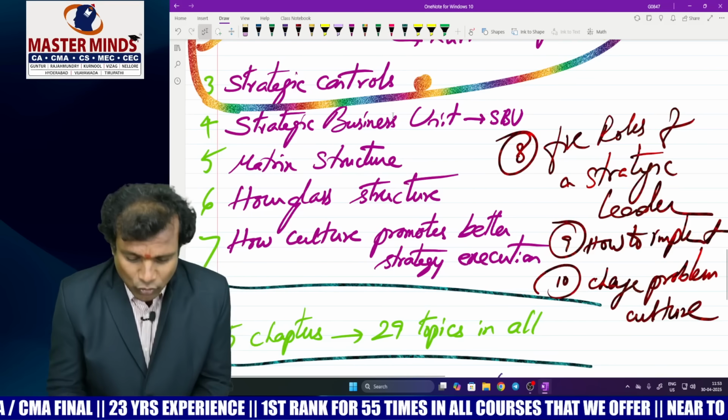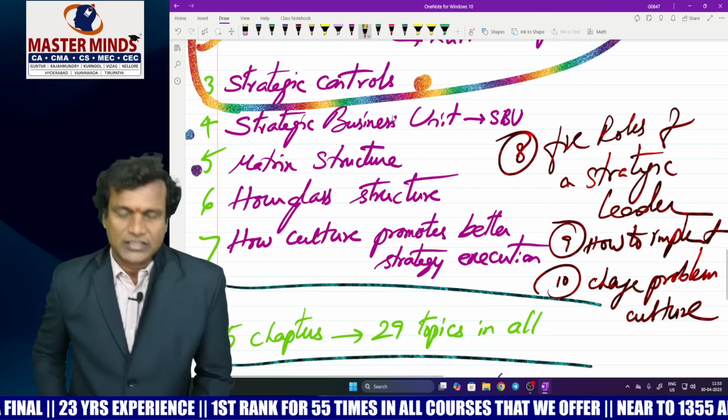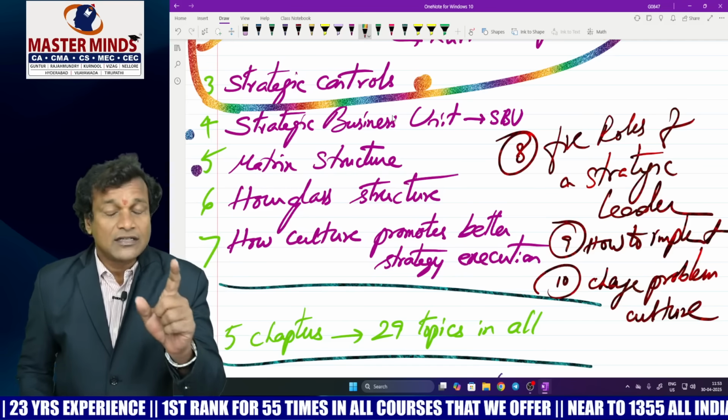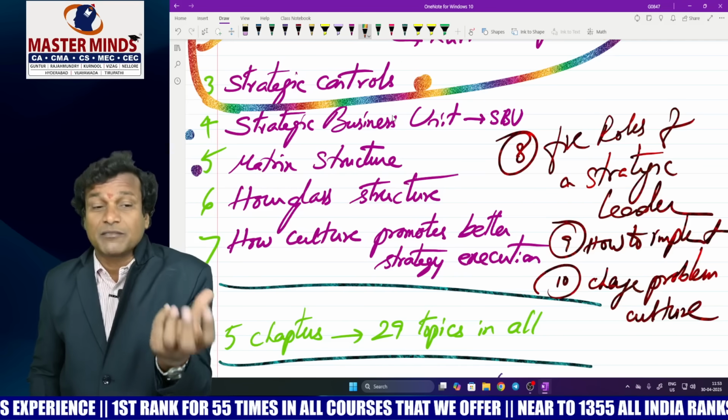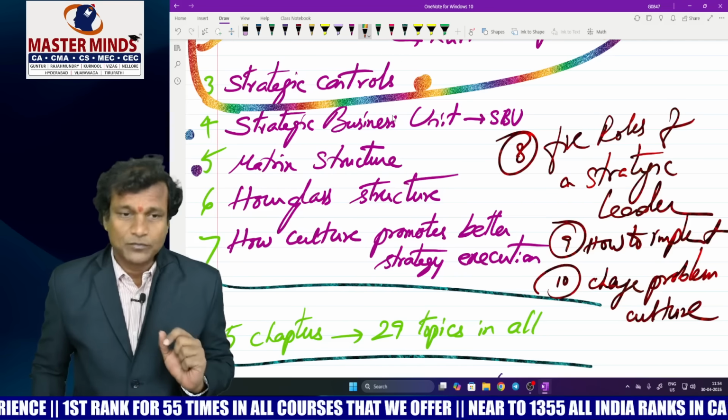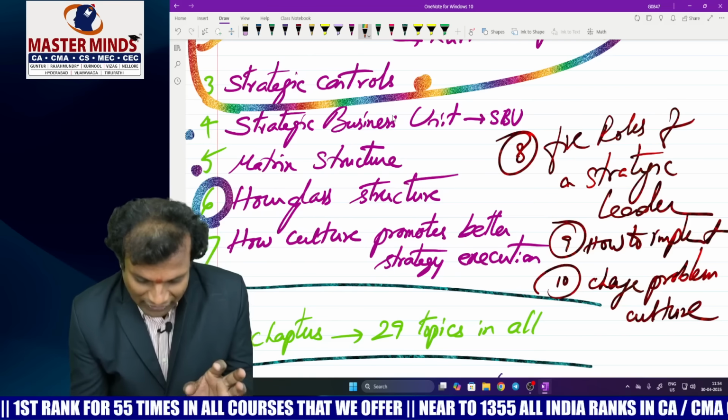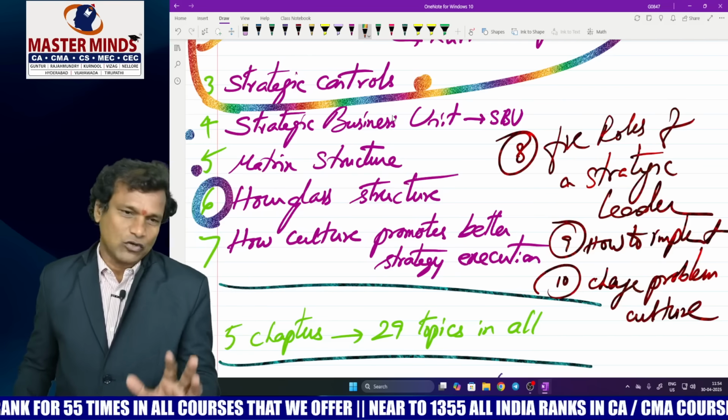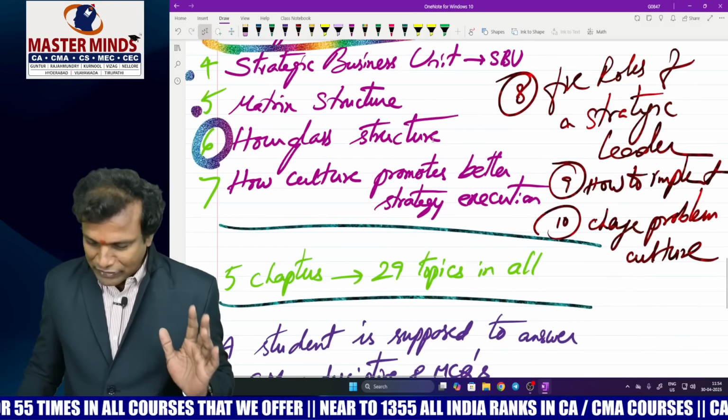If time permits, go after SBU and matrix structure. Especially in matrix structure, there are three distinct phases to develop a 100% matrix structure. Be good with that question. My guess would be hourglass structure. This is one of the finest questions from chapter 5 for May 2025.